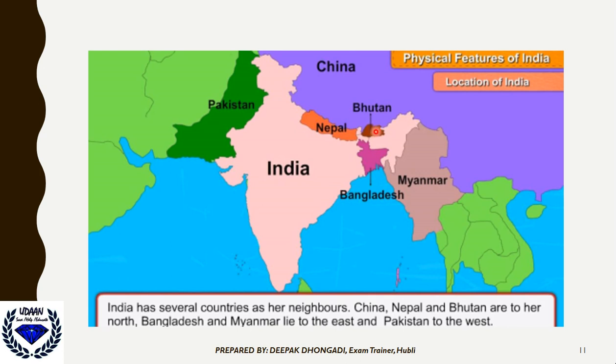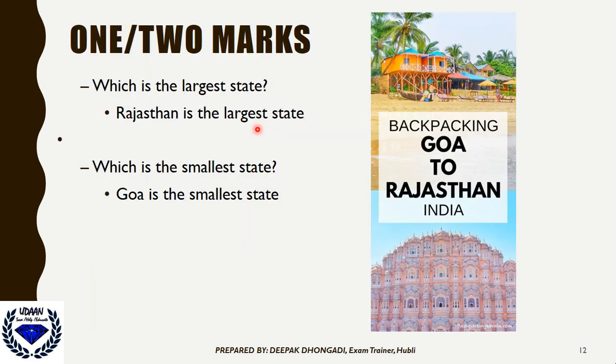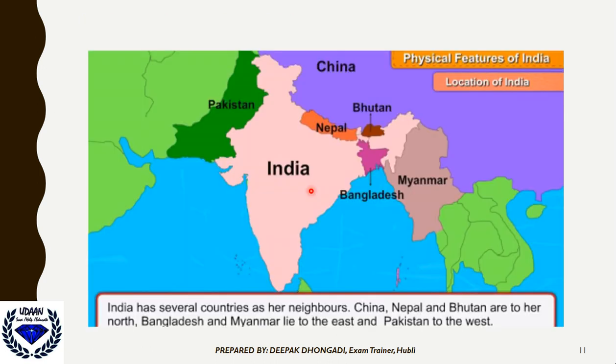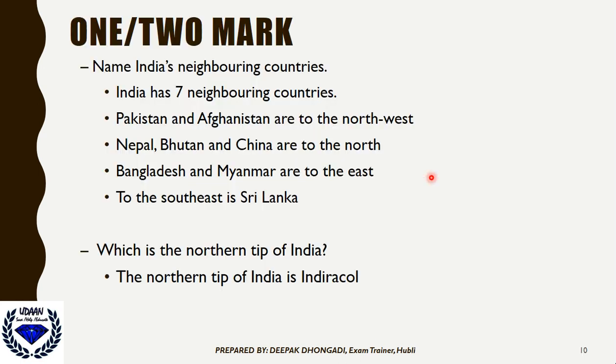Bhutan is in the brown color, Nepal is the orange one, and the entire blue one is China. So there are three countries in the north. In the northwest we have Pakistan and Afghanistan too. Then Bangladesh and Myanmar to the east. So Bangladesh is the portion here, and then Myanmar. So they are neighboring countries.